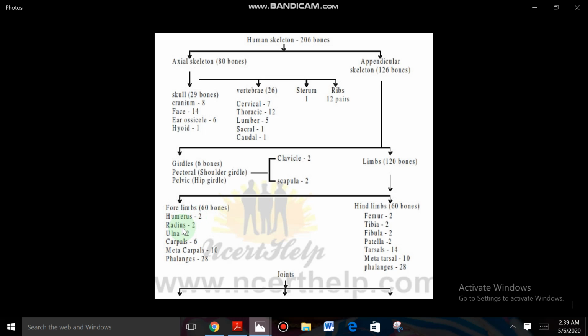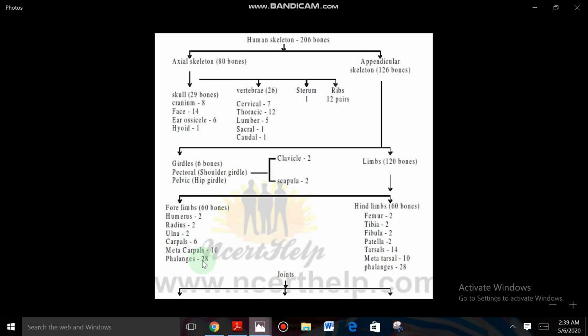And the bone presented in the upper arm, that is called humerus. And radius and ulna. The radius and ulna are presented from the region of the elbow to the wrist, means in the region of the forearm. Those bones are radius and ulna, right. So 1 radius and 1 ulna in one hand. So in 2 hands, 2 radius and 2 ulna. Carpals means the bones presented in the region of where? Wrist. Those are carpals. So 6 bones are presented.